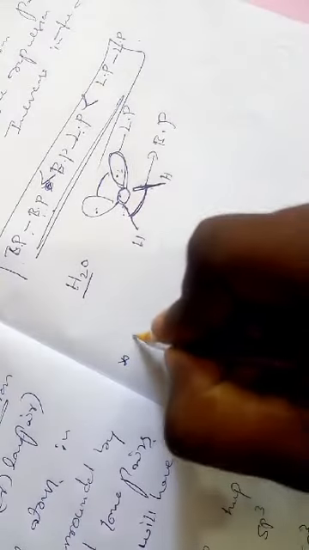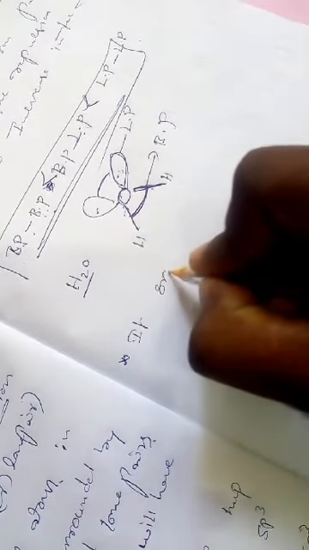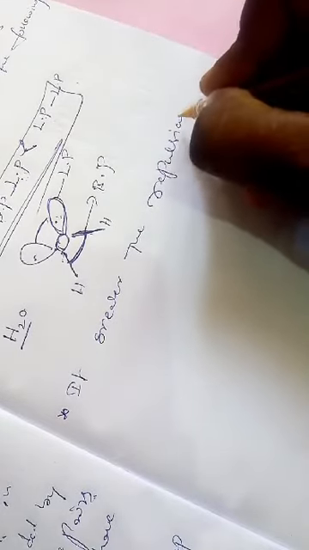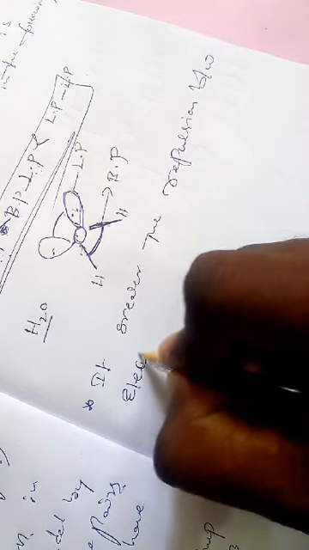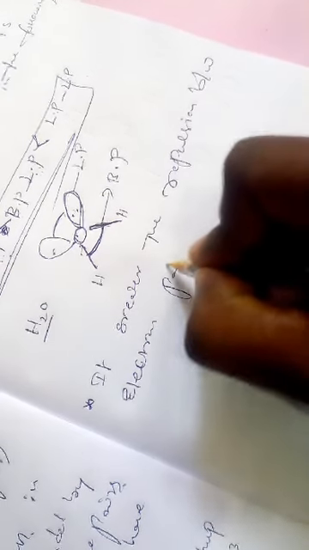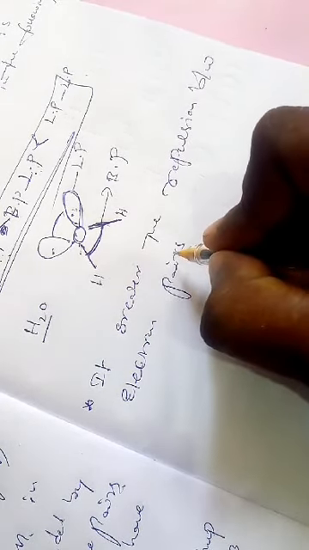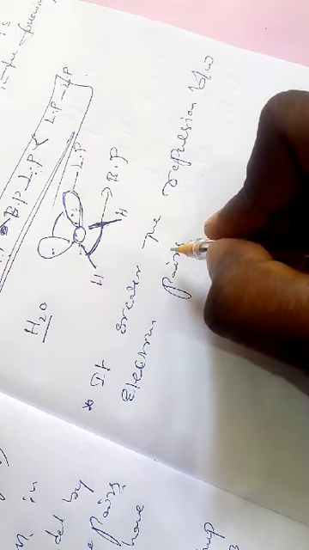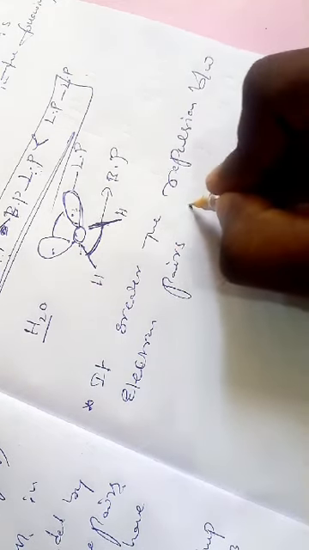Next point: if the repulsion between electron pairs is greater, greater will be the distortion.